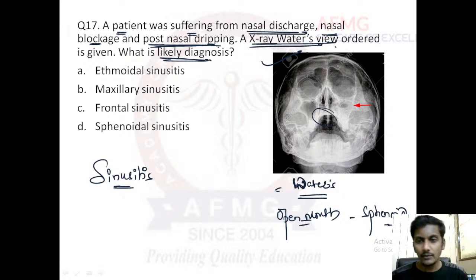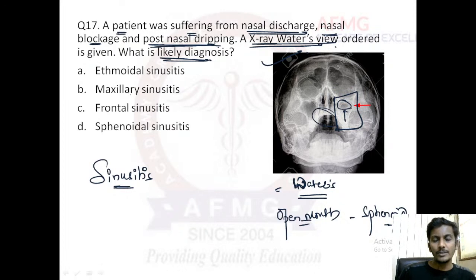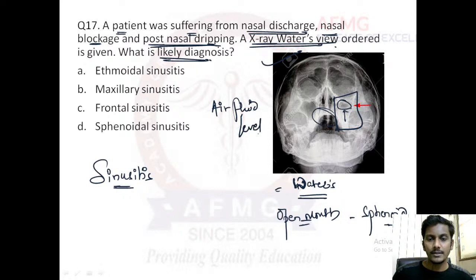So in Waters view, here we can see what they have marked. First of all, the cheekbone contains which sinus? It contains the maxillary sinus. So it becomes very easy. And here you can see an air fluid level, right? So here you can see some pus, or some fluid, and here you can see air in this. Air appears black, so the air is above and the fluid is below. So air fluid level is present. In cases of sinusitis, there would be an air fluid level seen on an X-ray. Important feature: air fluid level is present. Right, and as the maxillary sinus is affected, therefore it is option B, maxillary sinusitis.